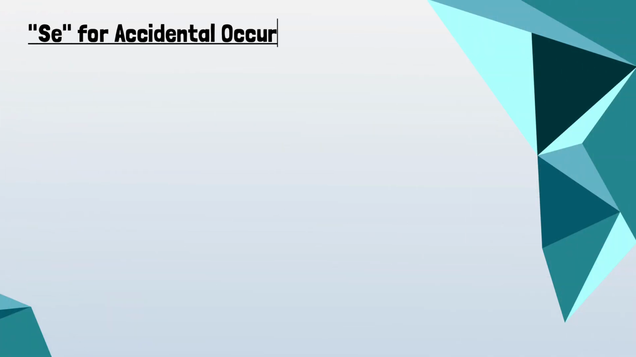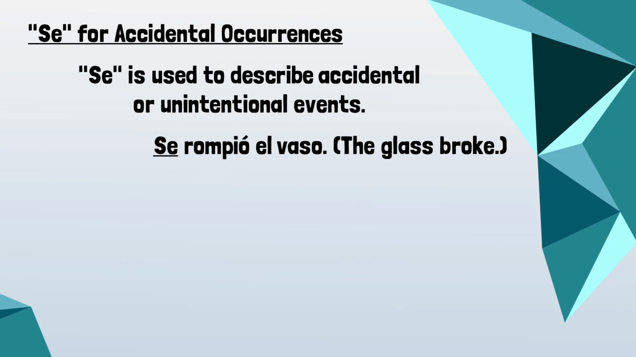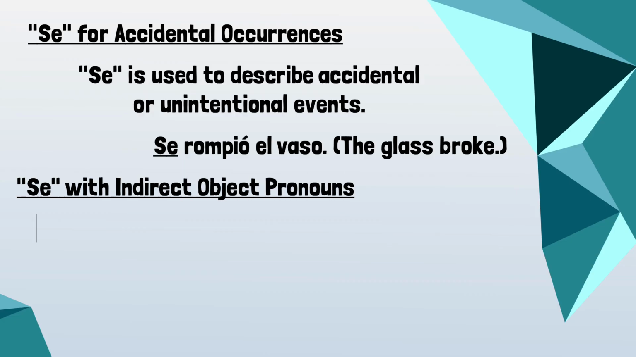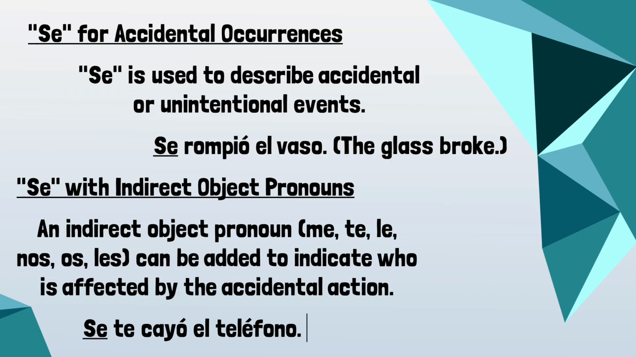Se can also be used for accidental occurrences. It's used to describe accidental or unintentional events. For example, se rompió el vaso, the glass broke. Se is also used with indirect object pronouns. An indirect object pronoun, me, te, le, nos, os, or les, can be added to indicate who is affected by the accidental action. For example, Se te cayó el teléfono. You dropped your phone.